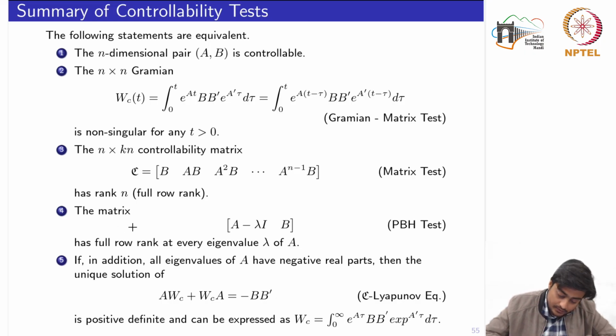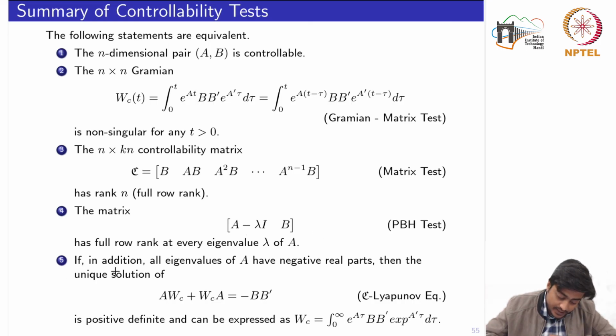The fourth, you can also say the eigenvector test or the matrix test, because both of them are related. That the matrix A minus lambda I, B has full row rank at every eigenvalue of A, which we have said is the PBH test, the Popov-Belevitch-Hautus test. Equivalent to that, we had an additional condition that there is no eigenvector of A transpose in the kernel of B transpose.